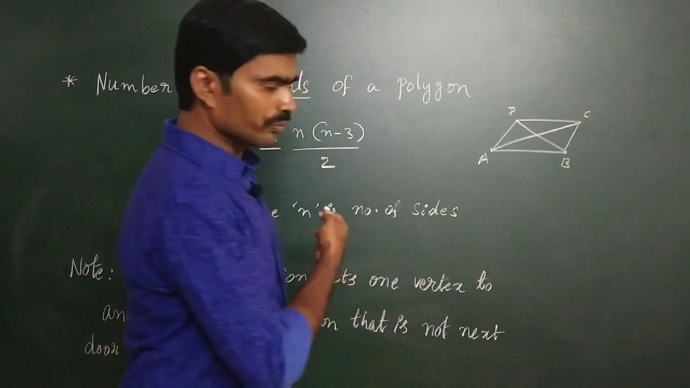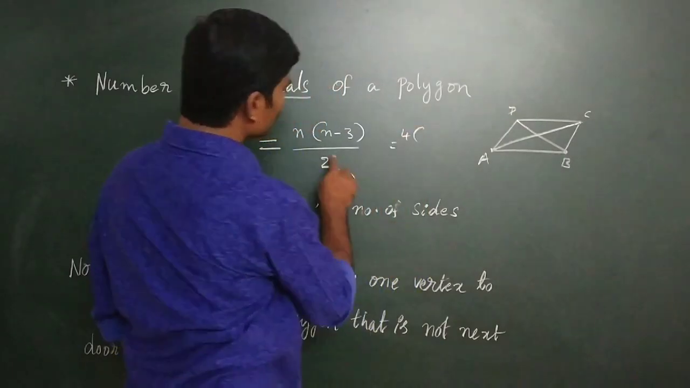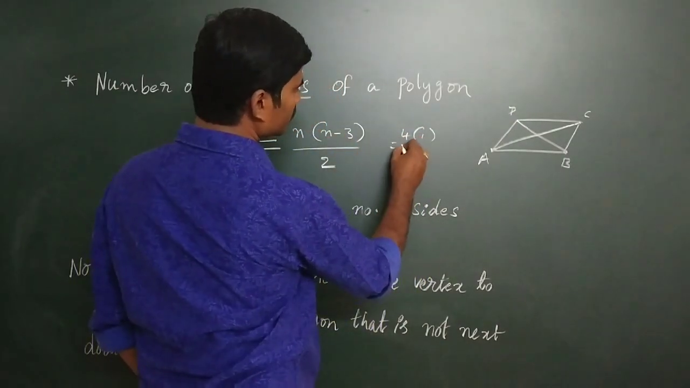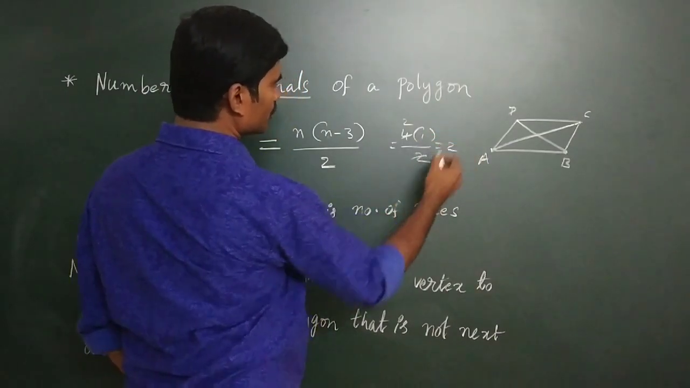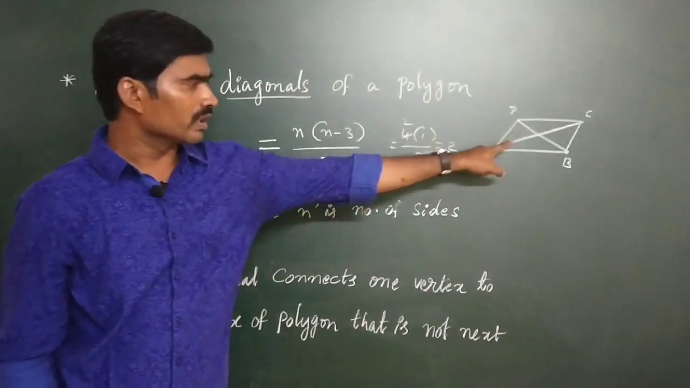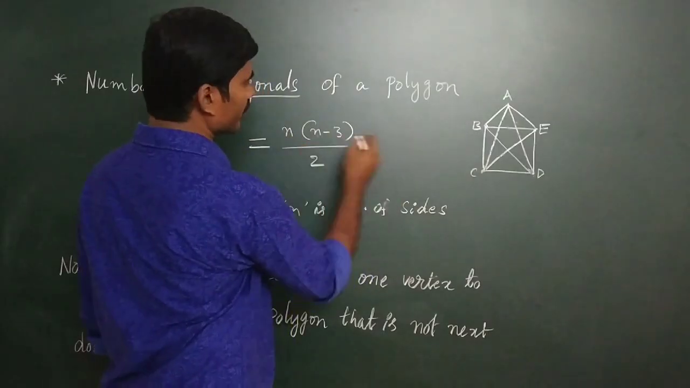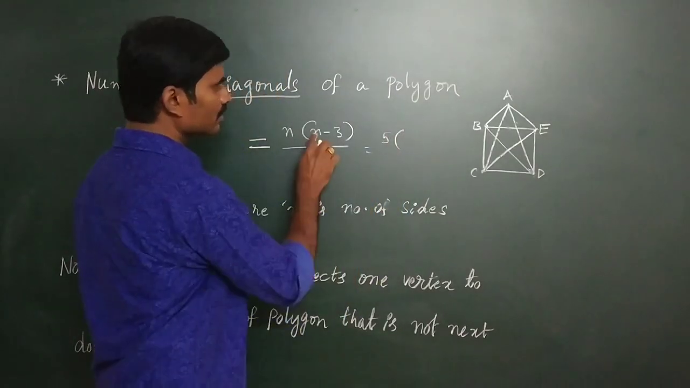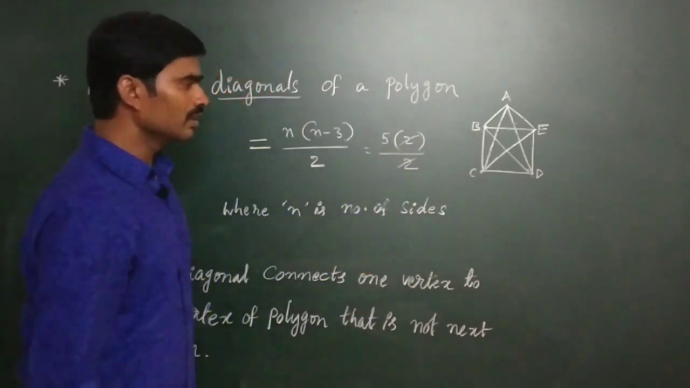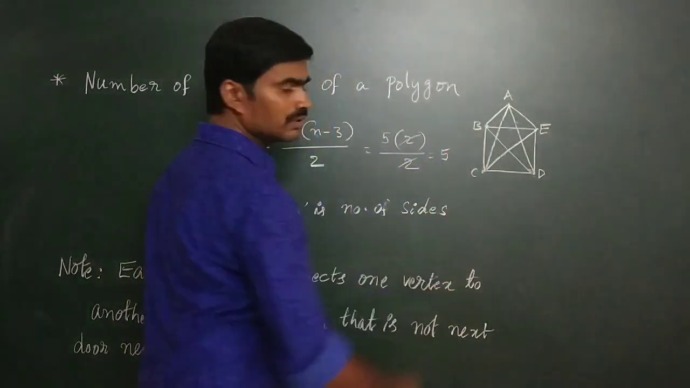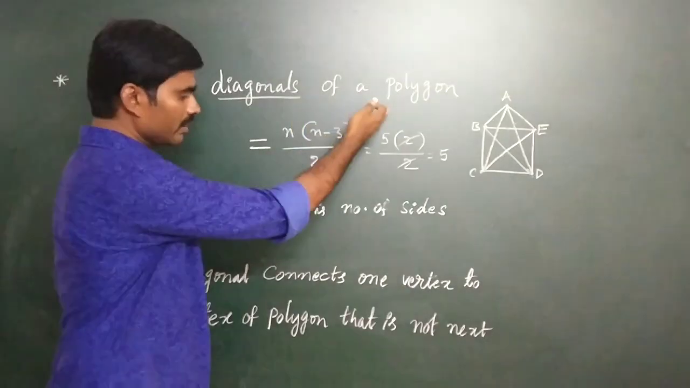According to this formula, we will check. The number of sides of a quadrilateral is 4, and 4 minus 3 means 1, divided by 2. So we cancel it, 2 in 4, 2 times, cancels. So the number of diagonals of a quadrilateral is 2. A pentagon has 5 sides, into 5 minus 3, 2, divided by 2. This 2 will cancel. So a pentagon has 5 diagonals. By using this formula, we can find the number of diagonals of a polygon.